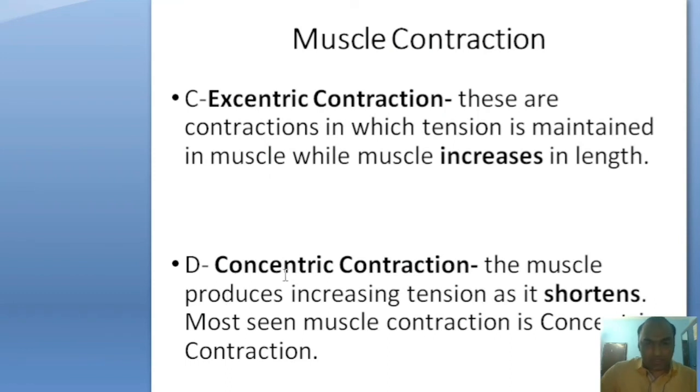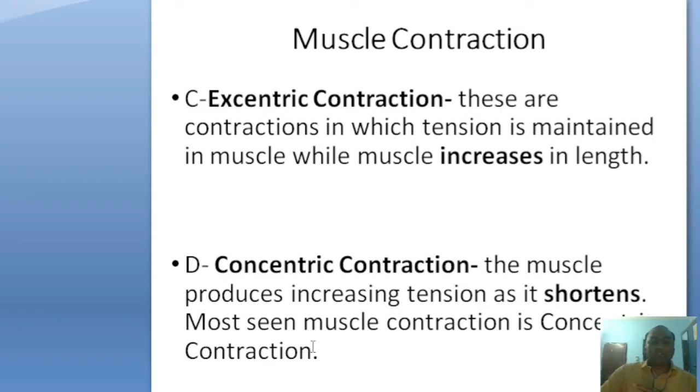The last type is concentric contraction. In this category, the muscle produces increasing tension as it shortens. Maximum muscle contraction is found in concentric contraction.